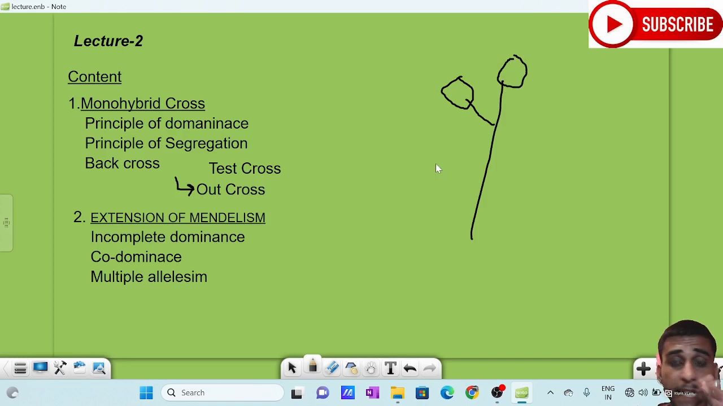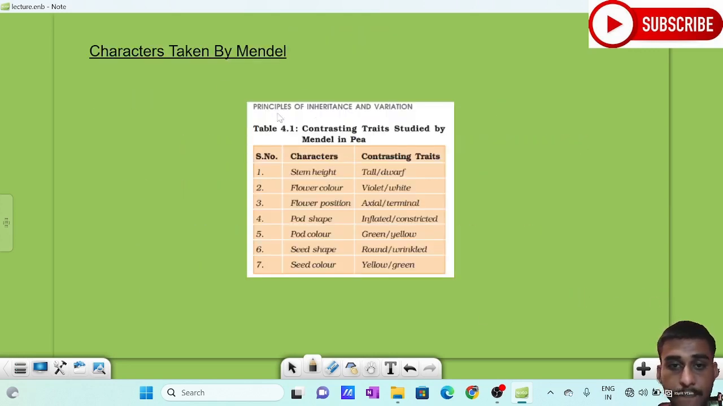In Mendel's experiment, he took 7 contrasting characters. One of the characters is the stem height, or the height of the plant. Next is the flower position. Next is the flower color. Next is the seed shape. Next is the seed color. There are 2 others also, the pod color and the pod shape. 7 contrasting characters were taken by Mendel. I will show it here. Look, these were the 7 contrasting characters which were taken by Mendel.